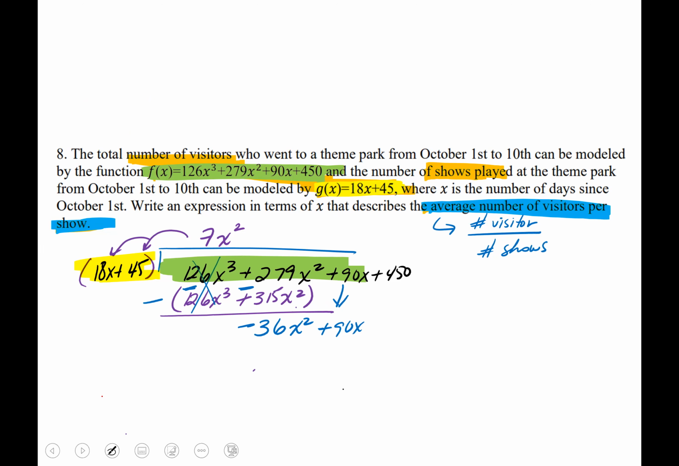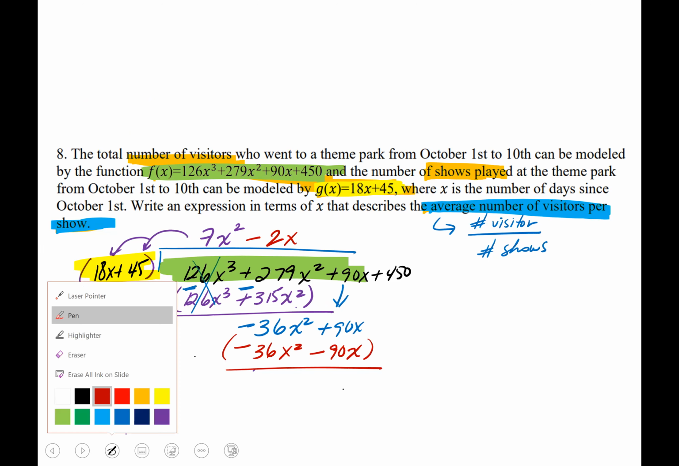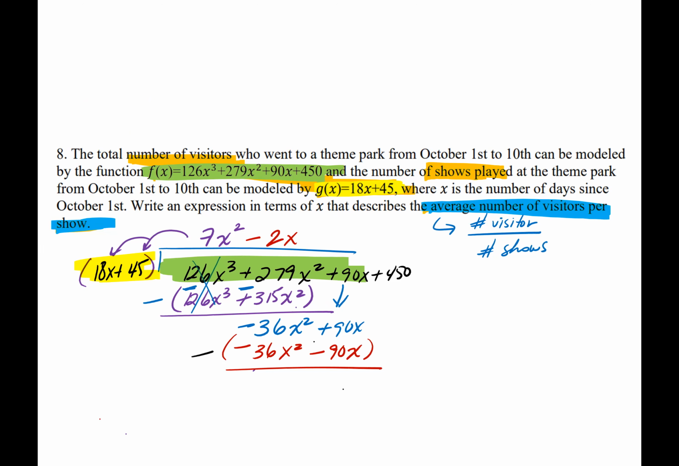18 times what is a negative 36? Well, that would be a negative 2x. So distribute it. Negative 36x squared minus 90x. We're going to go ahead and subtract this. So we're going to put a minus sign. That becomes a positive. That becomes a positive. And the 36x squared cancels. And you have 180x. I'm going to bring down that 450.